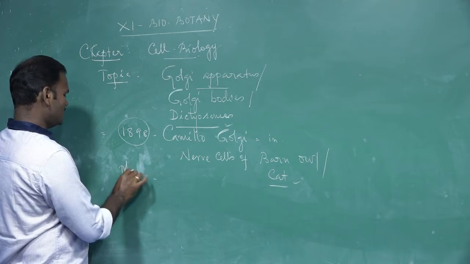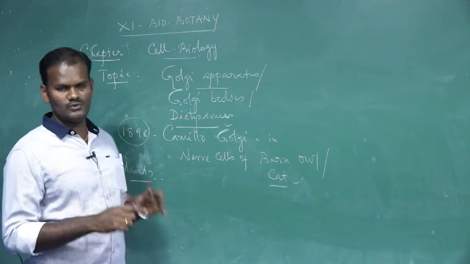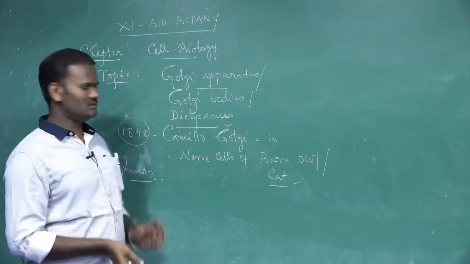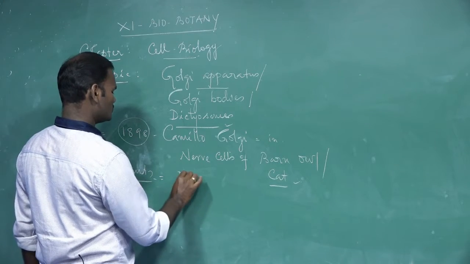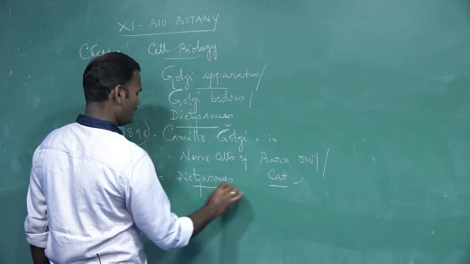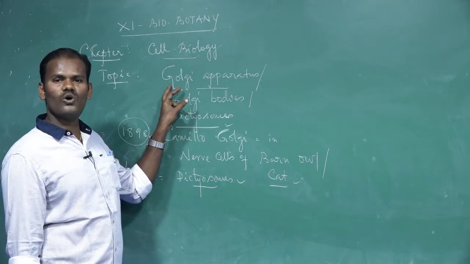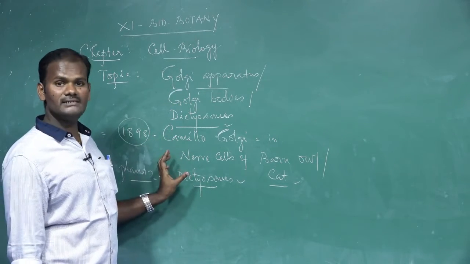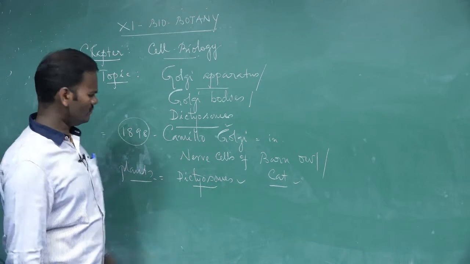Whereas in plant cells, these Golgi bodies are found as small vesicle-like structures called dictyosomes. Remember, in animal cells we call it the Golgi apparatus or Golgi body, but in plant cells it is named dictyosomes.